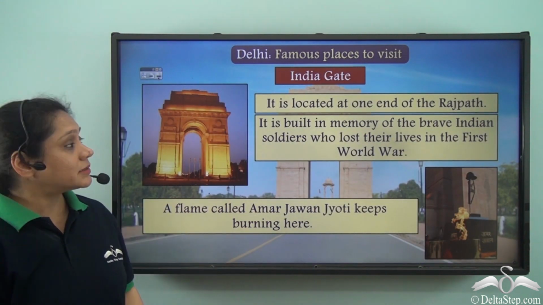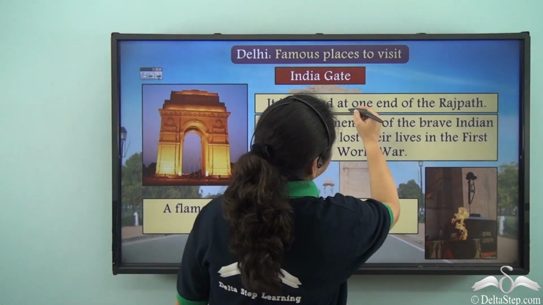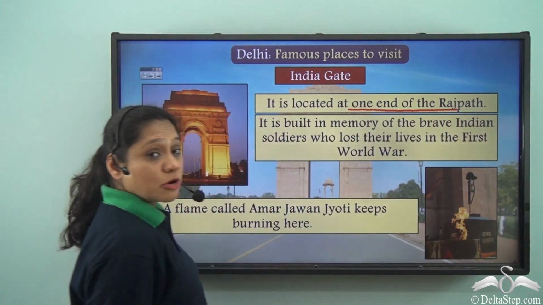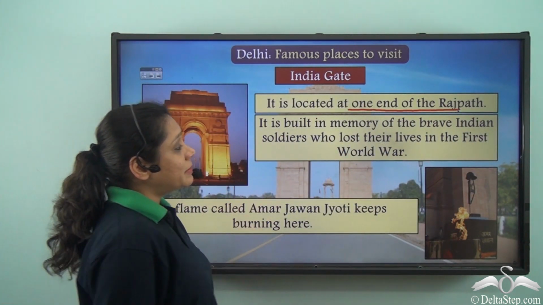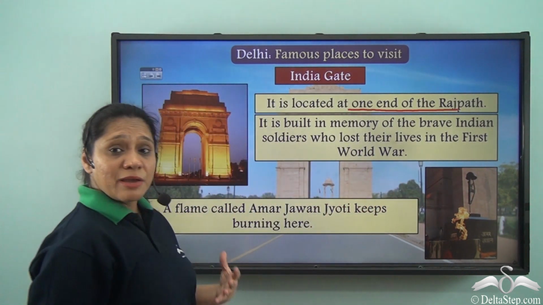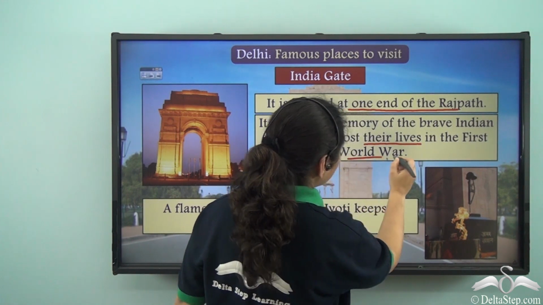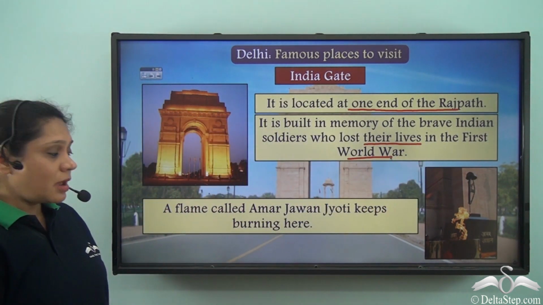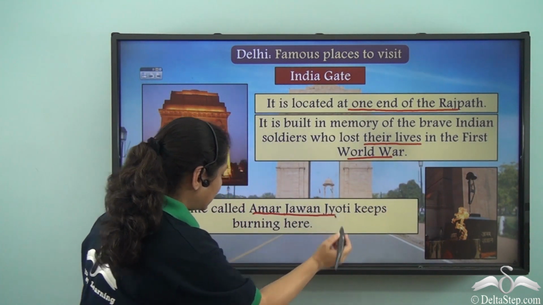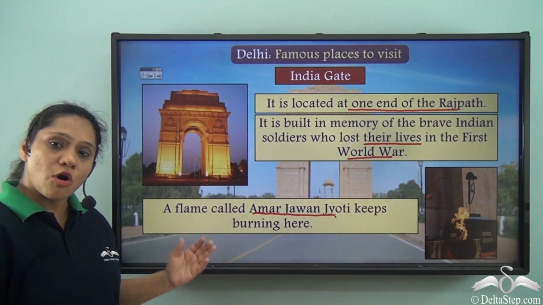The India Gate. The India Gate is located at one end of Rajpath. It is built in memory of the brave Indian soldiers who lost their lives in the First World War. A flame called Amar Jawan Jyoti keeps burning here always.